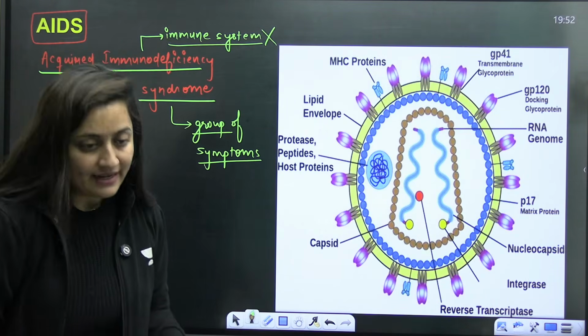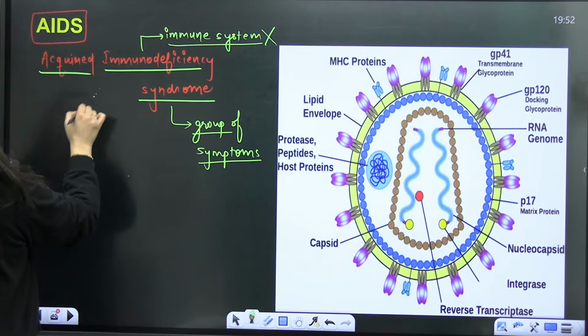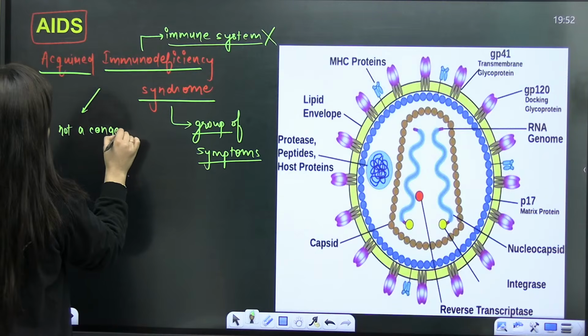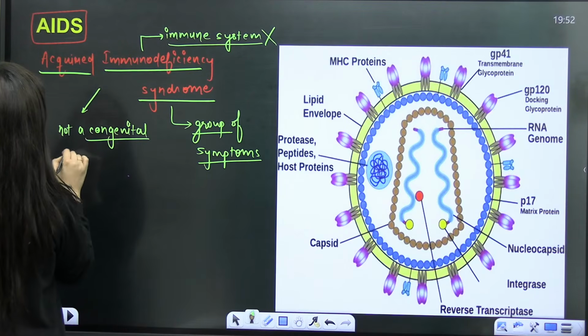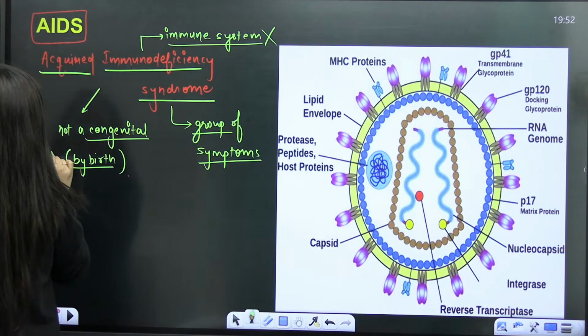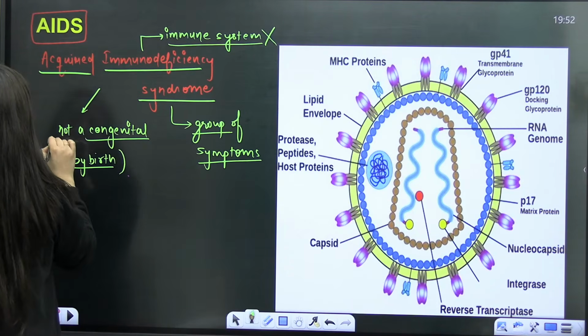That it is basically, you cannot say that it is not a congenital. What is the meaning of congenital, students? Congenital means it is by birth. Okay, it is not by birth, but it is something that we have acquired during our lifetime, right?